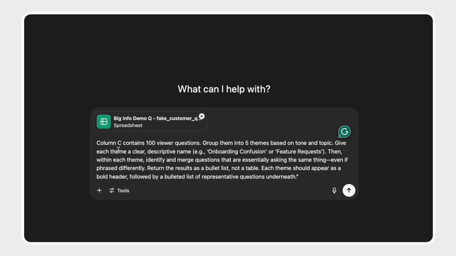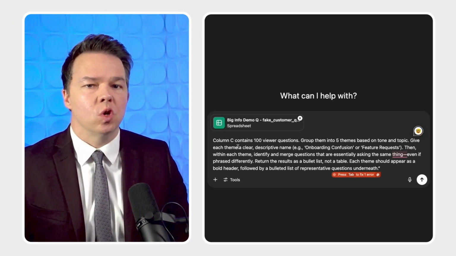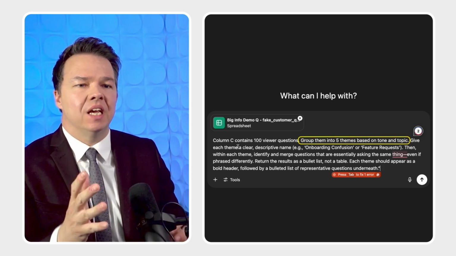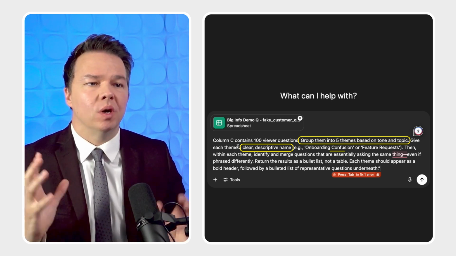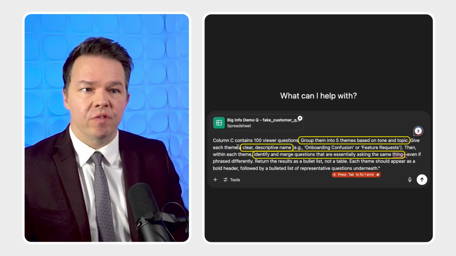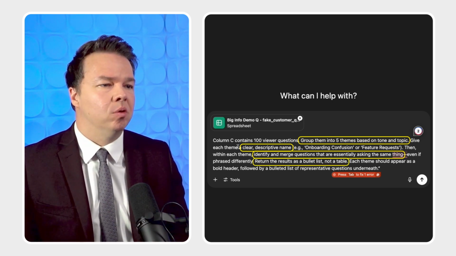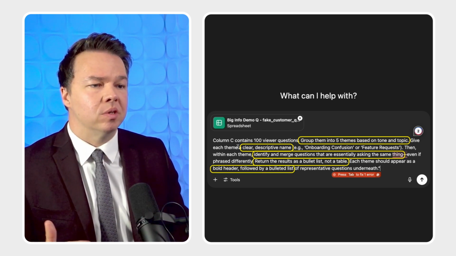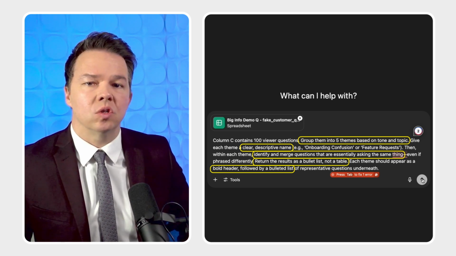And this time I'm going to give it an even better prompt. Say that column C contains 100 viewer questions. I'm telling it to group them into 5 themes based on tone and topic. I want it to give each theme a clear, descriptive name. Then within each theme, I want it to identify and merge questions that are essentially asking the same thing, even if they're phrased differently. And then I want it to return the results as a bullet list, not a table. And each theme should appear as a bold header, followed by a bulleted list of representative questions underneath. So let's put this in and see if our results are better.